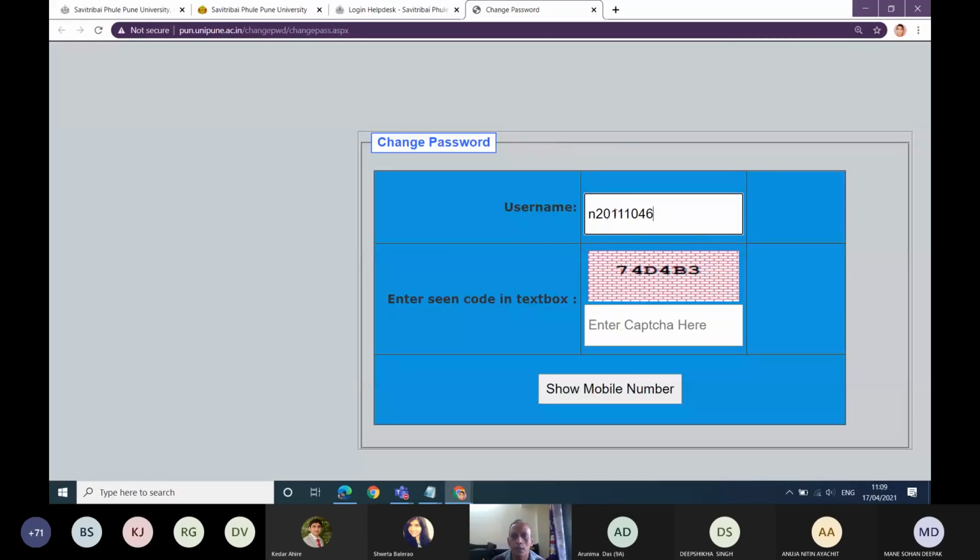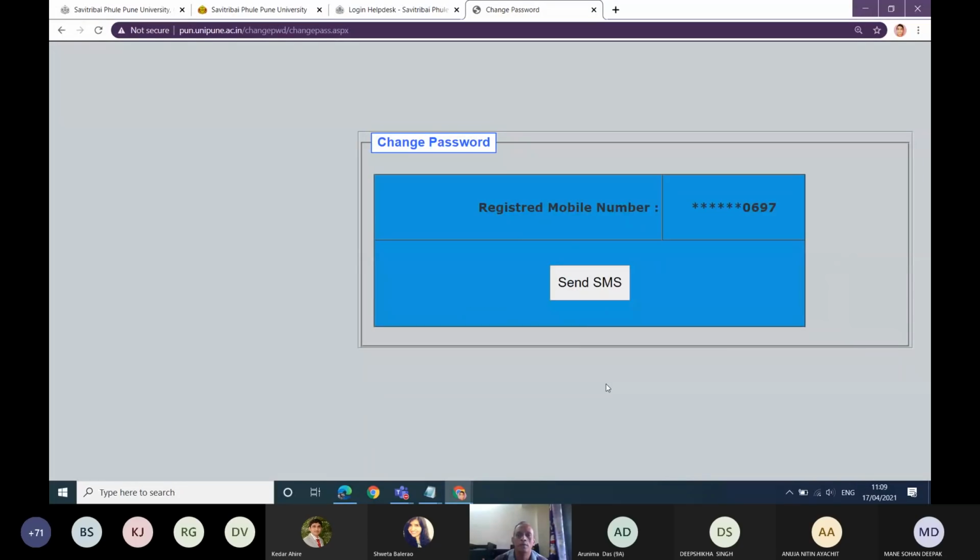So N20, and then the remaining number, and then you have to input the captcha that is shown there. With the assumption that this number is available there, it will say Show mobile number. Now this number will be shown to you. You have to verify whether your number is ending with these 4 digits.